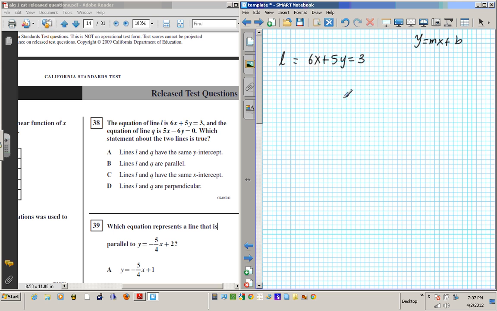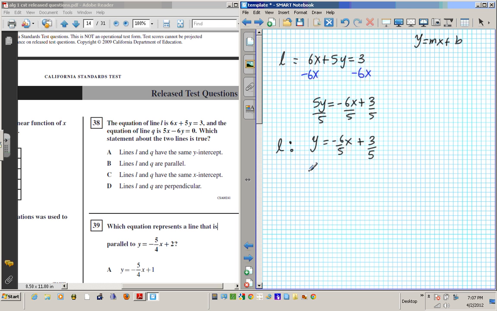So I'll subtract 6x from both sides first. That gives me 5y equals negative 6x plus 3. And divide everything by 5. So you're going to have y equals negative 6 over 5 x plus 3 over 5. Now this is the slope-intercept form for L.